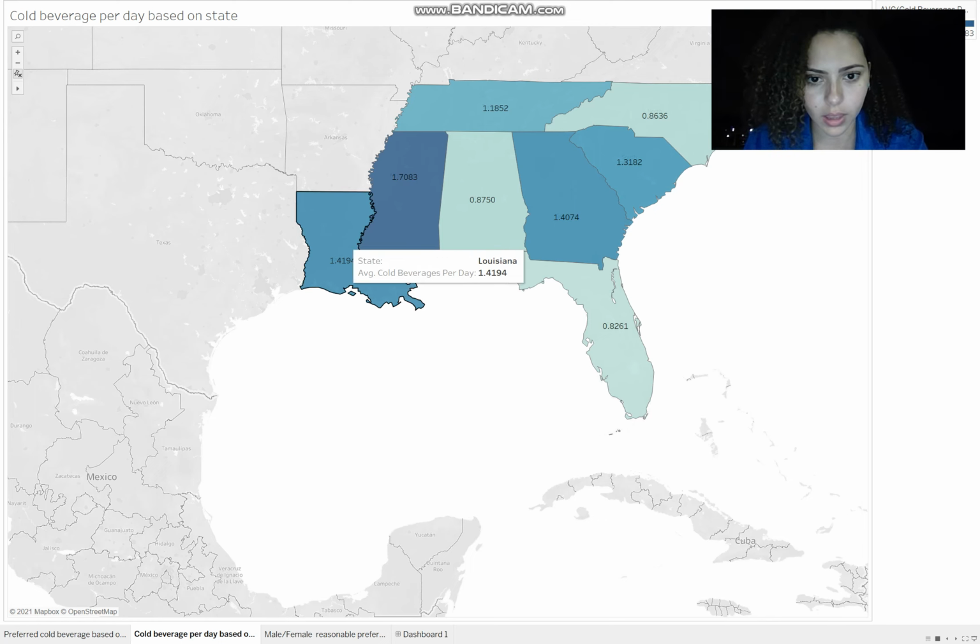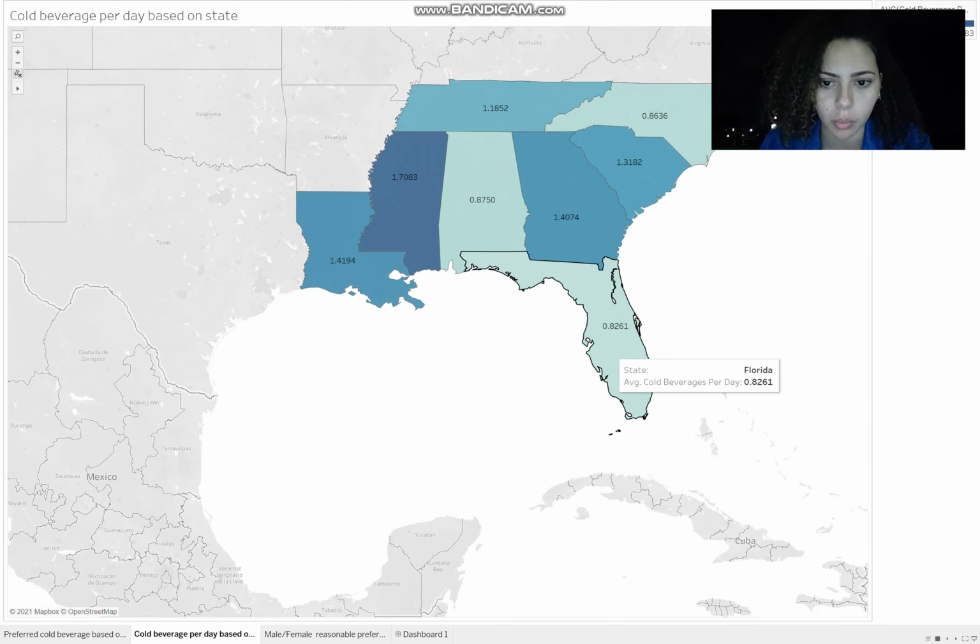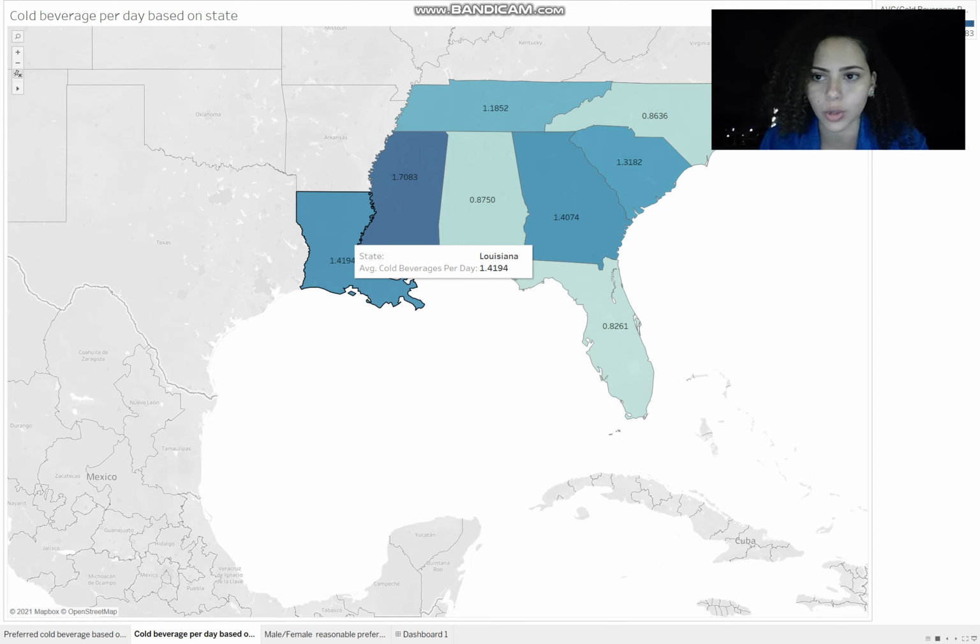For example, Louisiana is a place that really has a culture for food, and it uses heavy ingredients and heavy sodium. So they may tend to drink more cold beverages per day compared to somewhere like Florida. Louisiana is known for heavier foods.